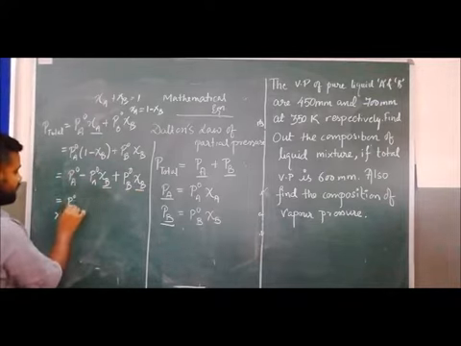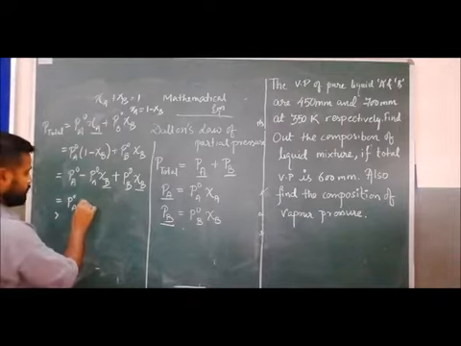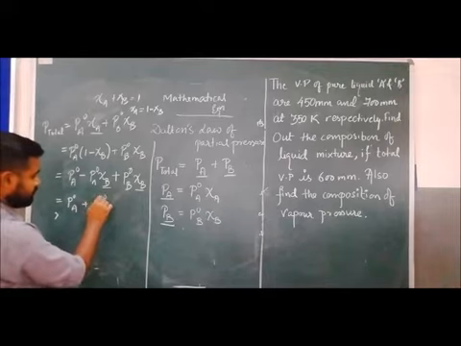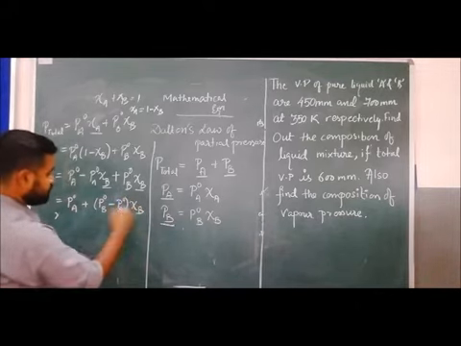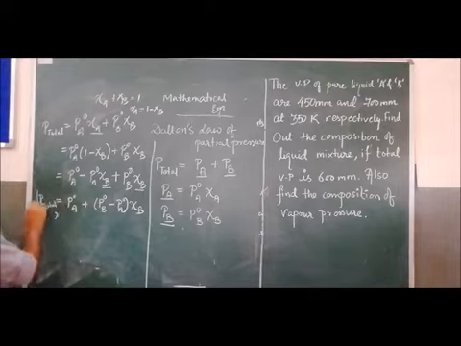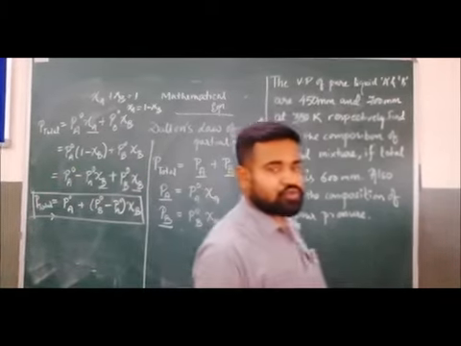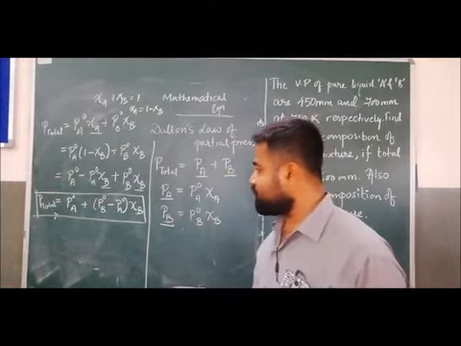P naught A plus (P naught B minus P naught A) XB. So this is equal to P total. Clear? So this is the equation: P total equals P naught A plus (P naught B minus P naught A) XB.